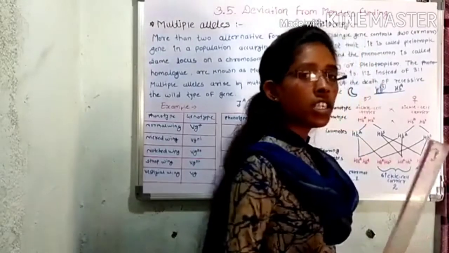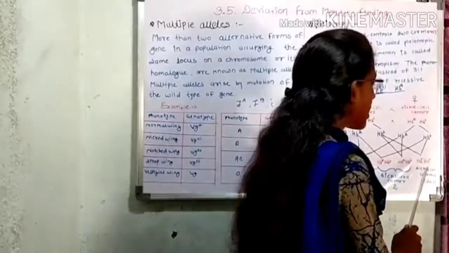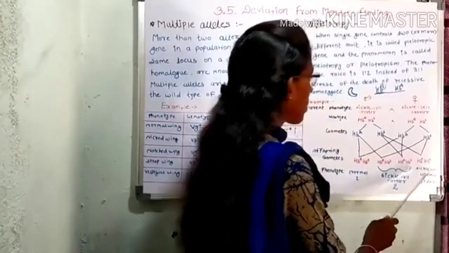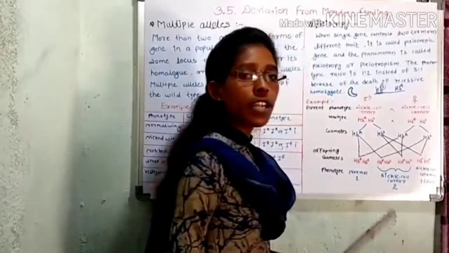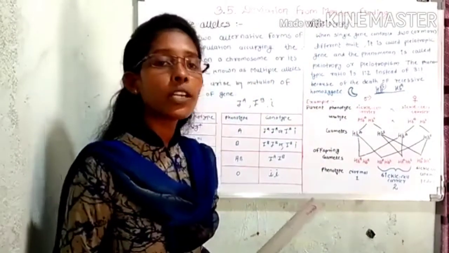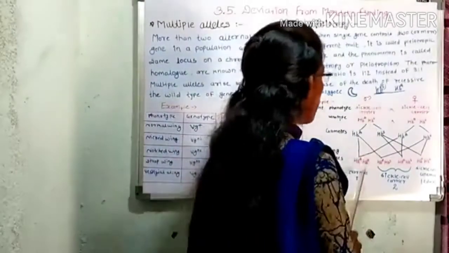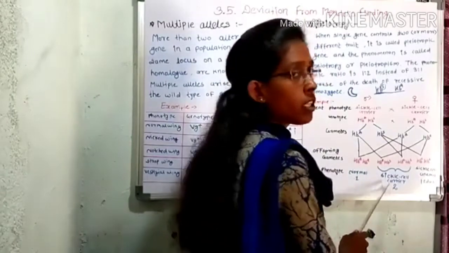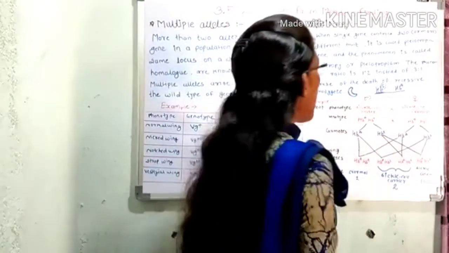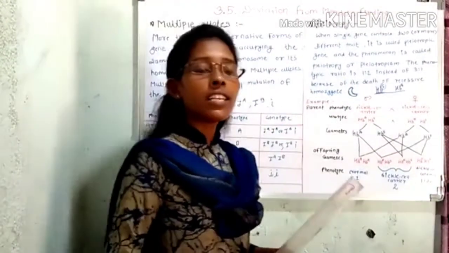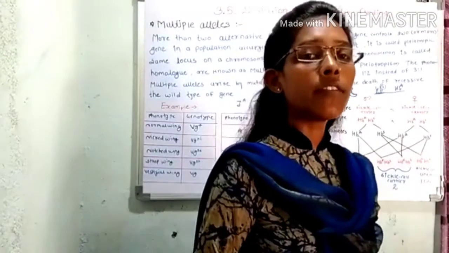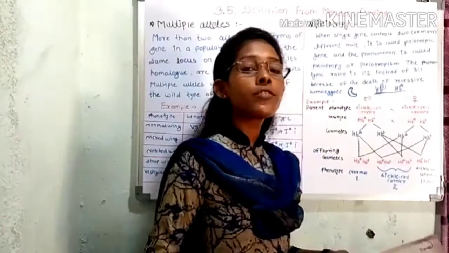This child dies because of sickle cell anemia. Therefore we get the phenotypic ratio 1:2. After studying these 4 examples, many scientists concluded that there are some deviations from Mendel's findings.